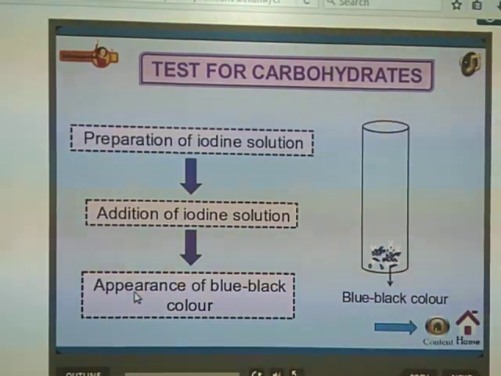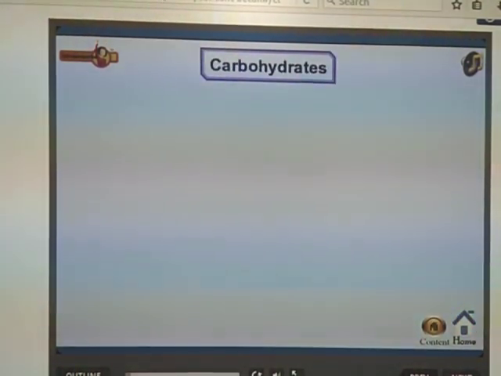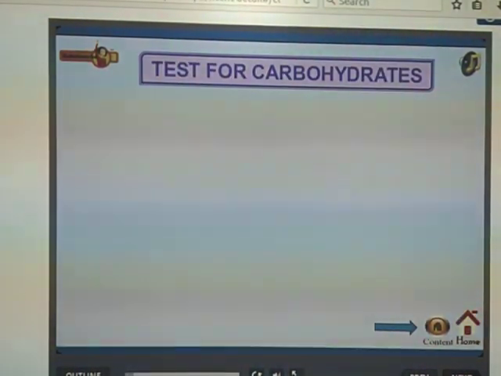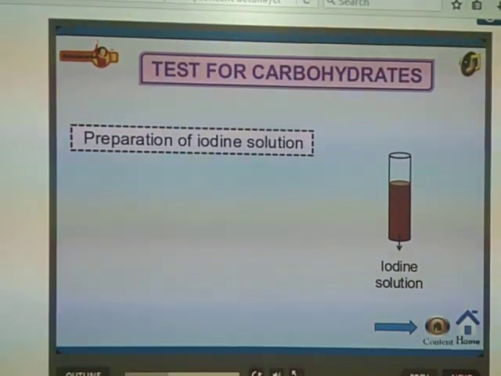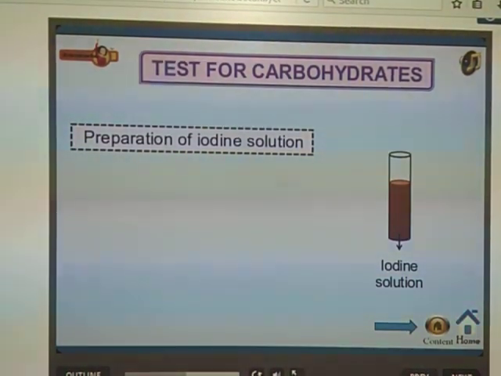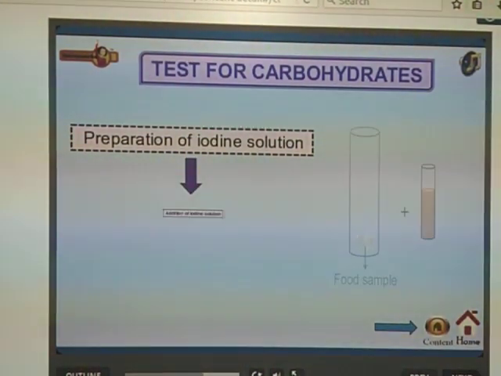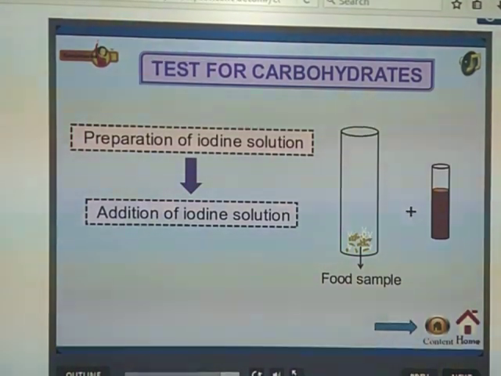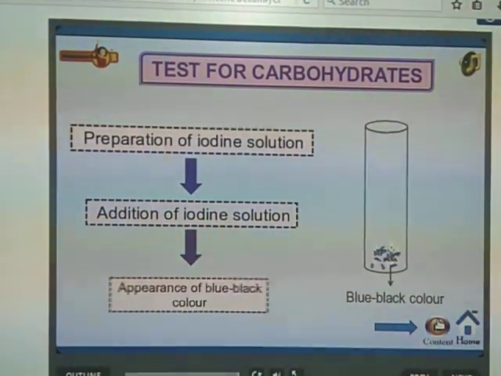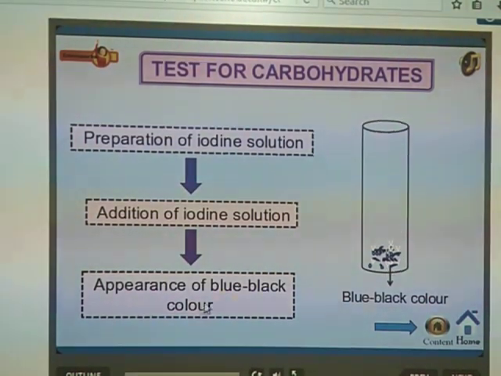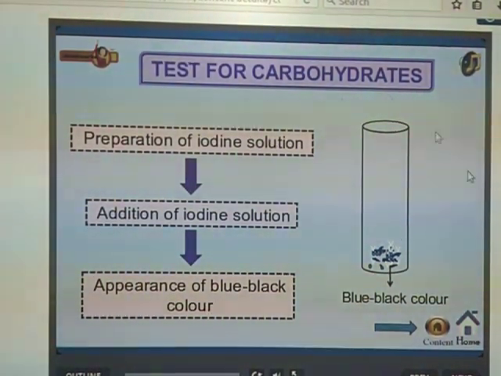Then the blue-black color appears. Take a piece of food item in a test tube and add 2-3 drops of iodine solution. After adding iodine solution to the food item, it turns blue-black. This indicates the presence of carbohydrates in our food item.